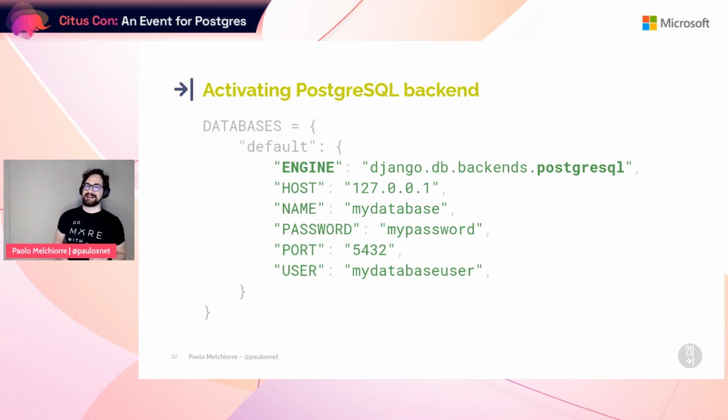To use Postgres as a database in our Django project, we have to modify the settings file, adding the Psycopg-based database backend and the connection parameters of our Postgres database, which you can have locally or remotely. So the engine, the host, the name, password, and so on.